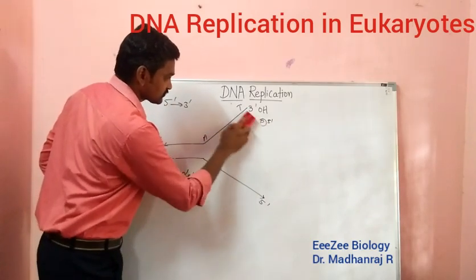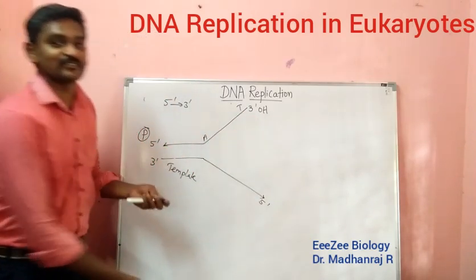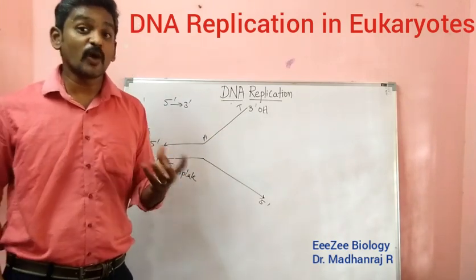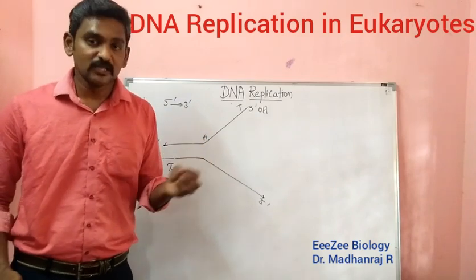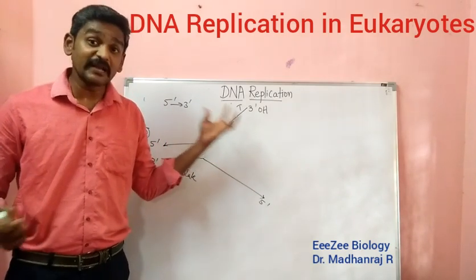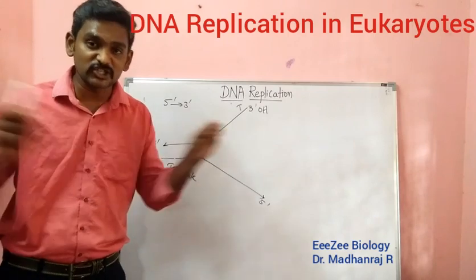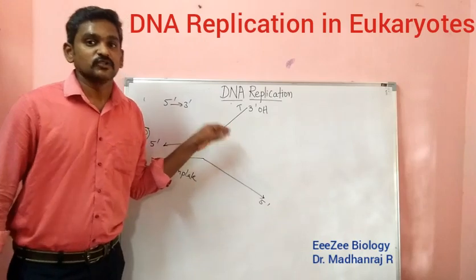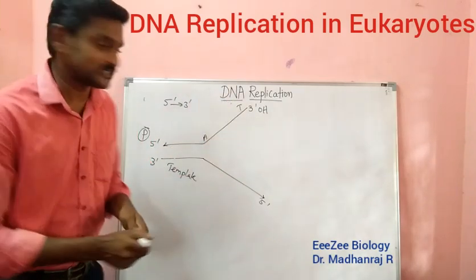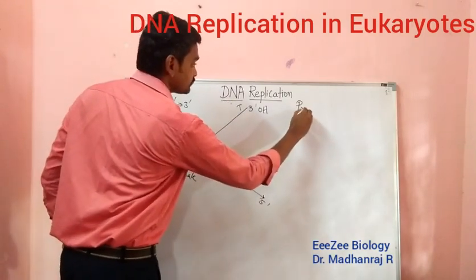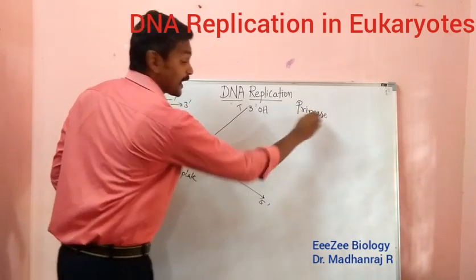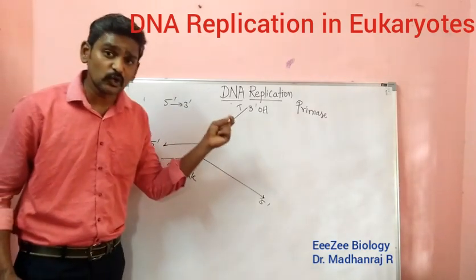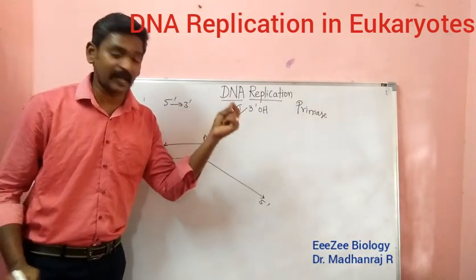Now, who will be initiating that synthesis? As I already said, during evolution, which formed first? RNA formed first, right. So in this case, the polymerase enzyme, which is involved in the extension of the DNA strand, cannot directly come and initiate the process. It needs the help of another enzyme called primase. The primase enzyme is very important. This primase enzyme will be synthesizing the RNA primers.